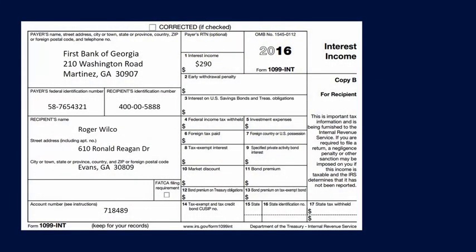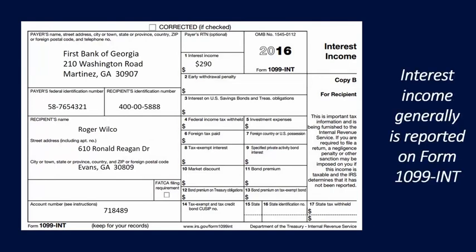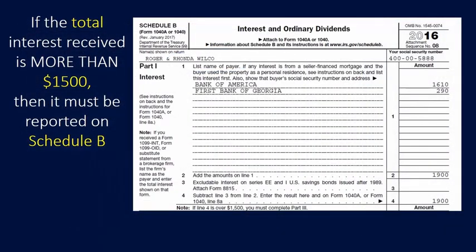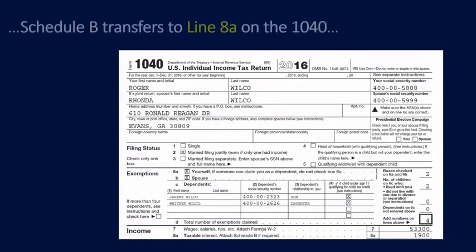Here's a typical 1099 INT. Interest income is generally reported on this form. If the total amount of interest that you receive is more than $1,500 in the tax year, then it must be reported on Schedule B. Schedule B, the total, then transfers to line 8A on the 1040.